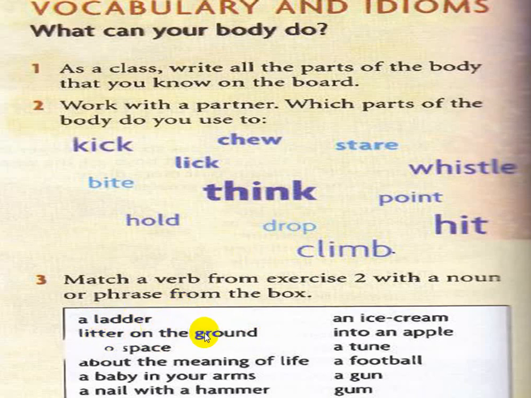Drop litter on the ground. This verb comes with this phrase. So climb a ladder, drop litter on the ground. Here this word is into. It is not clear in the book. So here this word is into space. The verb that comes with this noun or phrase is stare into space. Stare into space about the meaning of life. Think about the meaning of life.